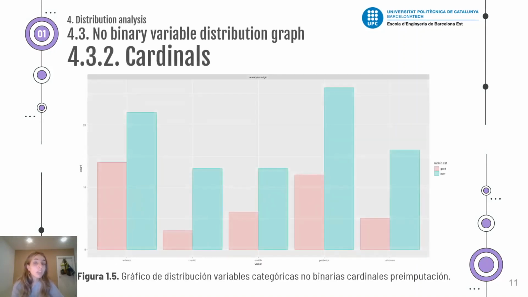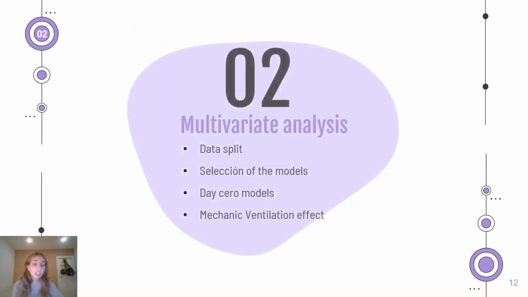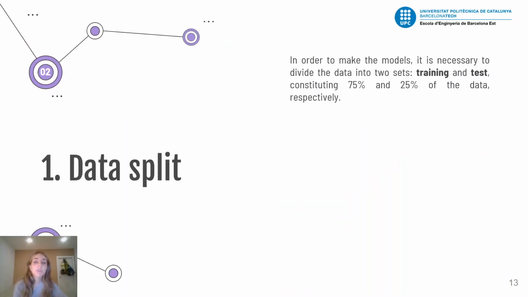We did an imputation of the missing data, a multiple imputation. After this, we combined all the new values by the median technique, median statistic, and we obtained a complete database that we use for multivariate analysis.